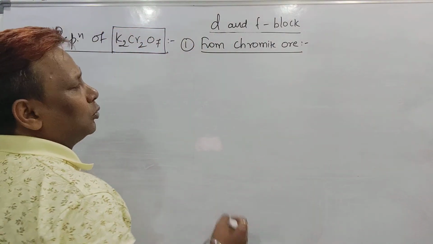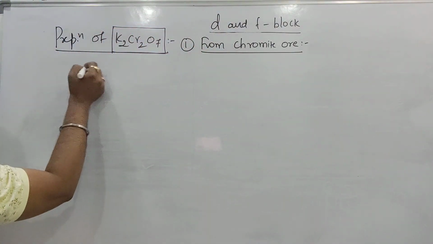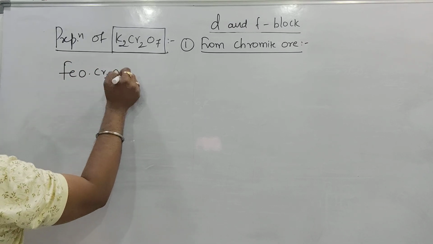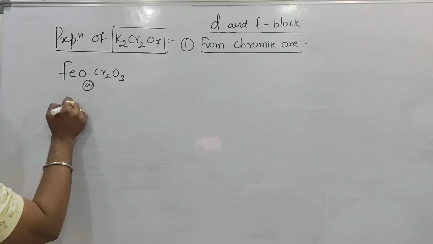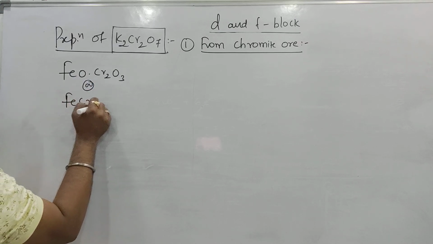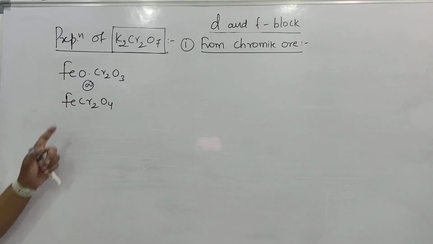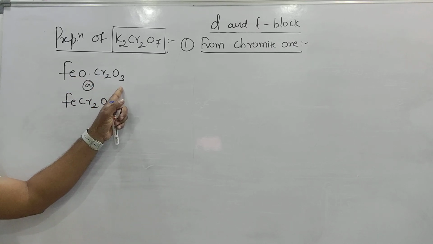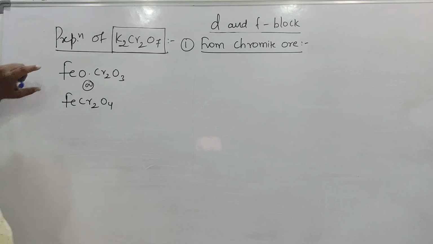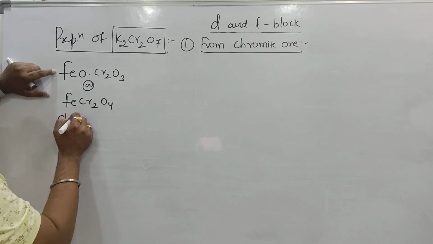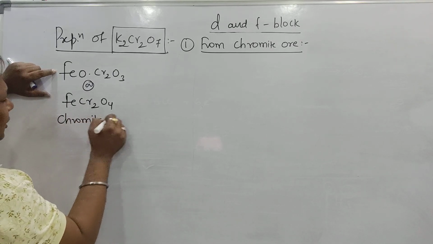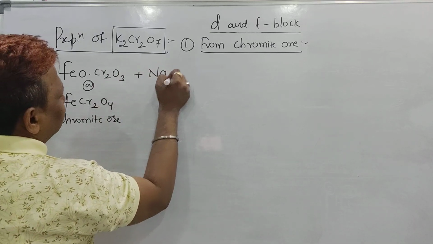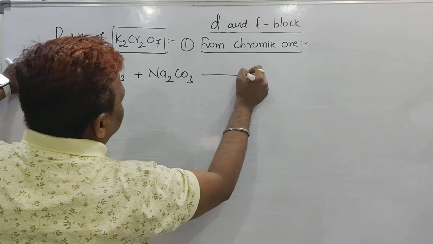The formula of chromite ore is FeO·Cr2O3, or we can say it is FeCr2O4. FeCr2O plus O3 becomes O4. That is a chromite ore. This compound should be called chromite ore.